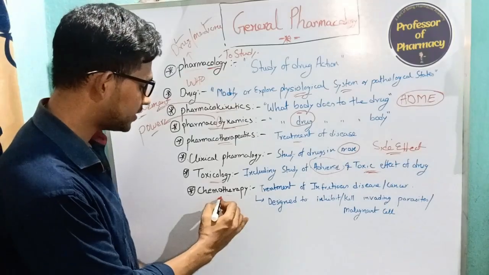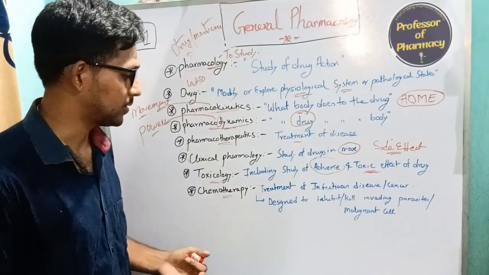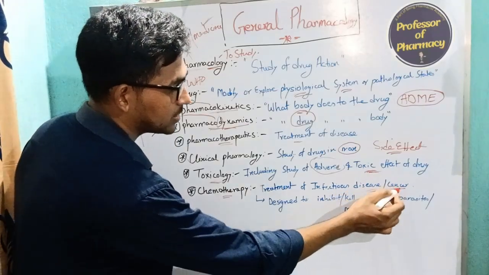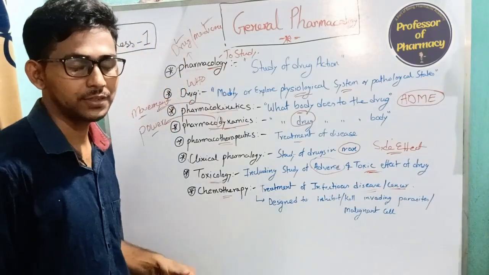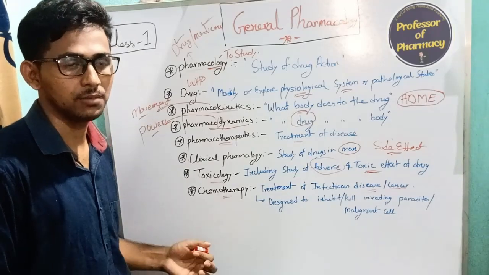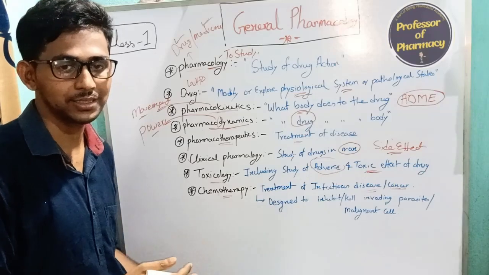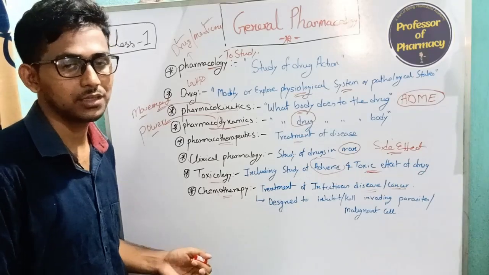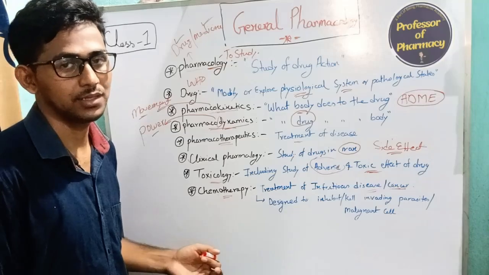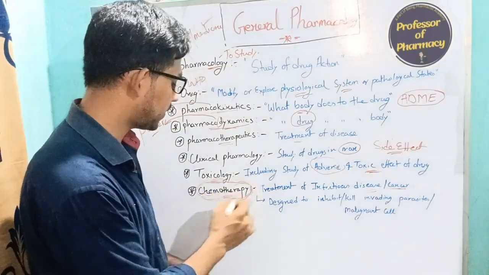Next we have the chemotherapy segment. In this segment, we talk about the treatment of infectious diseases or cancer. There are different types of diseases caused by different microorganisms, which could be fungal, viral, or bacterial infections. For that we have different treatments. And for cancer, we also have chemotherapy, where different drugs are involved. All these treatments come under chemotherapy.